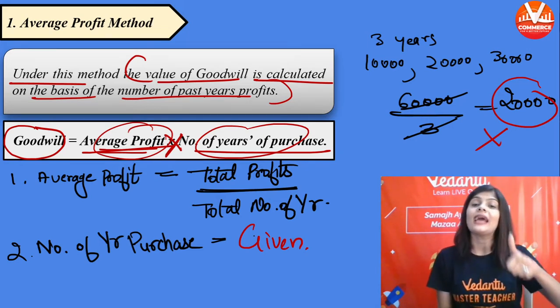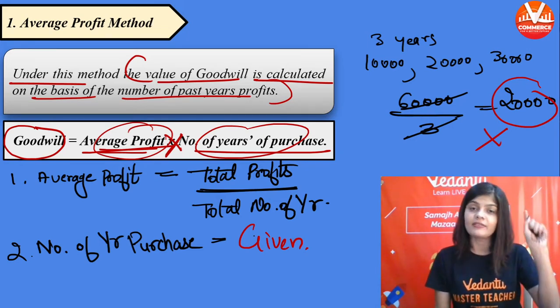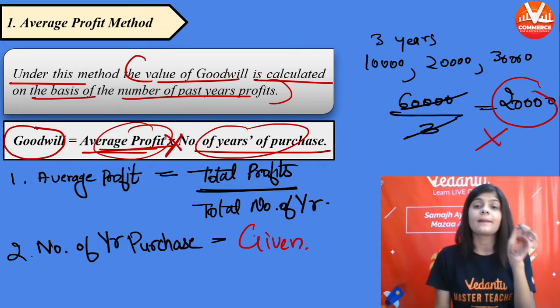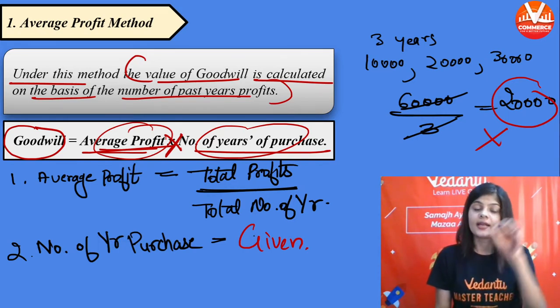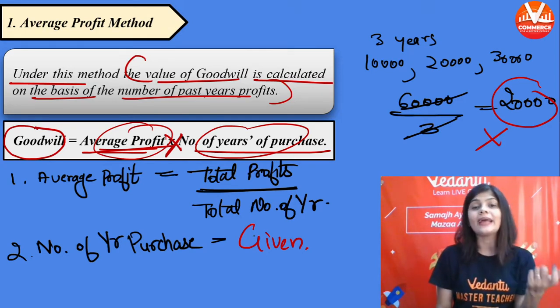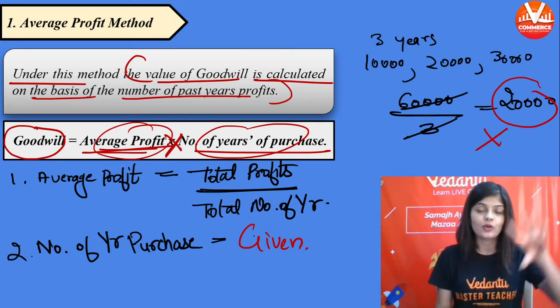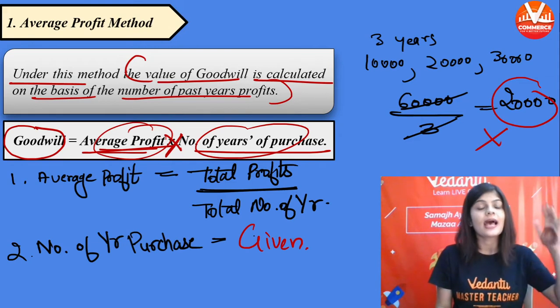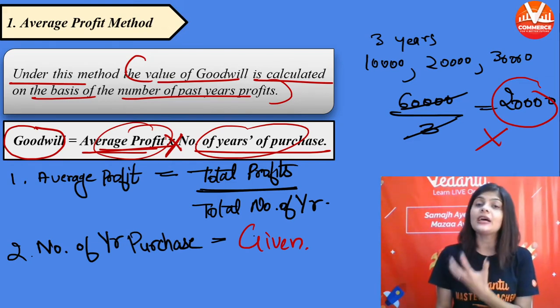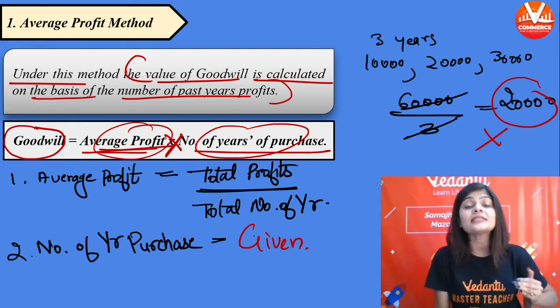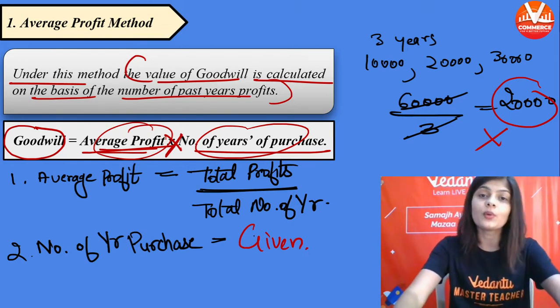First, find out the average profits by dividing the total profits by the number of years. You will get the average profits, multiply the average profits with the number of year purchase, and there is the answer, the amount for goodwill.